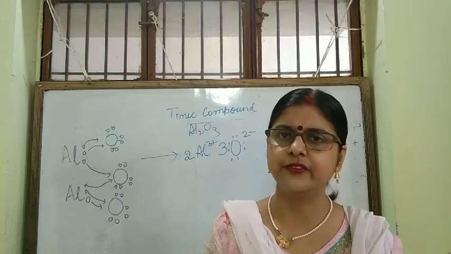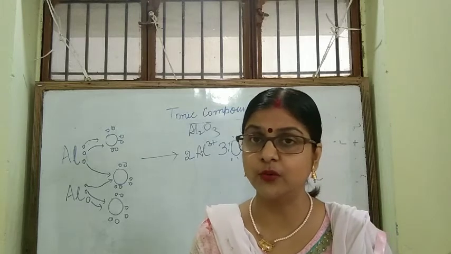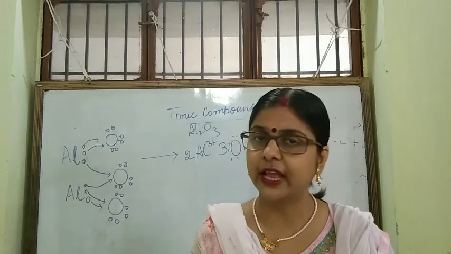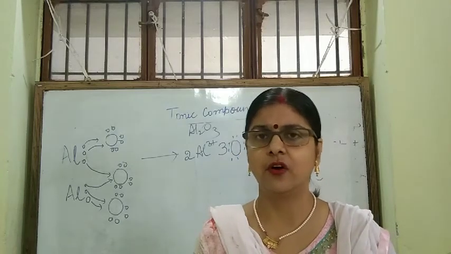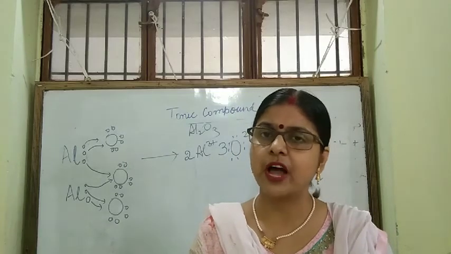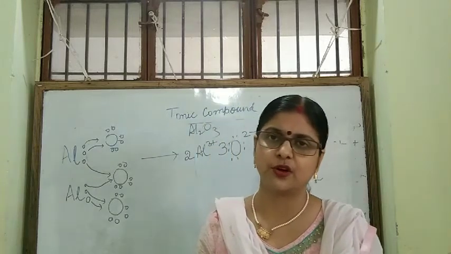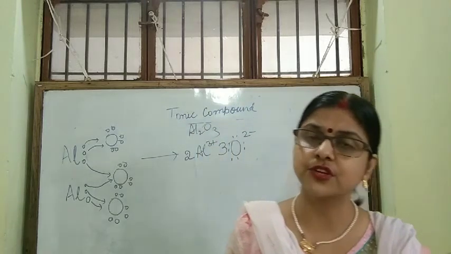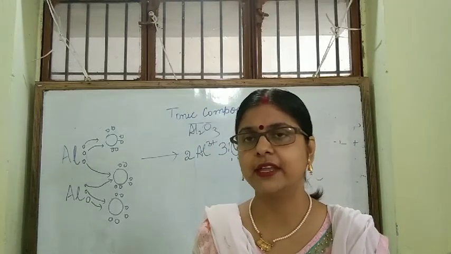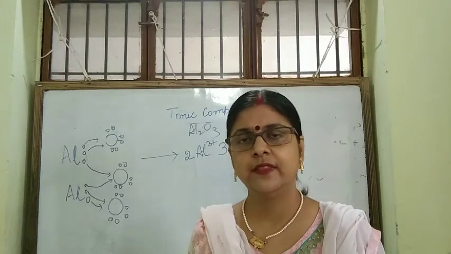Ionic compounds are generally crystalline solids. They are soluble in water. But they are insoluble in organic solvents. Okay? Do remember, ionic compounds are soluble in water and other polar solvents, but they are insoluble in organic solvents, which are non-polar. They are not soluble in them.